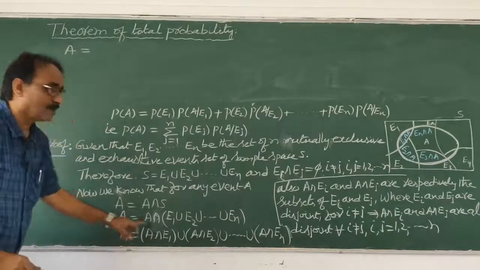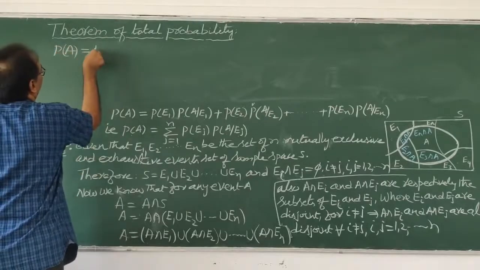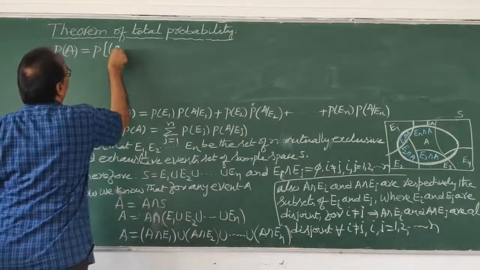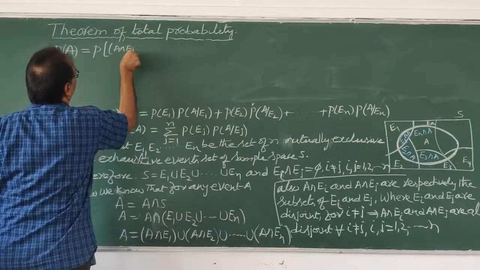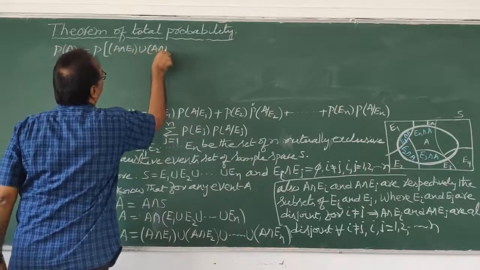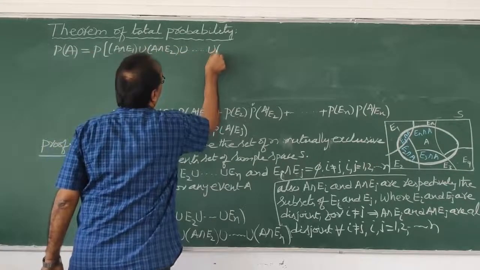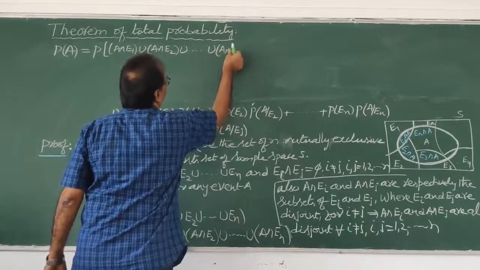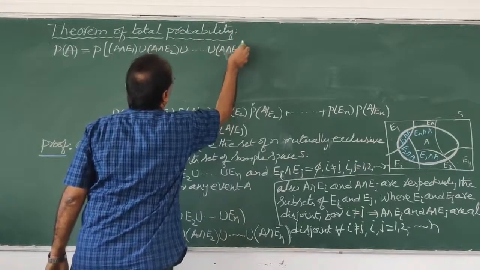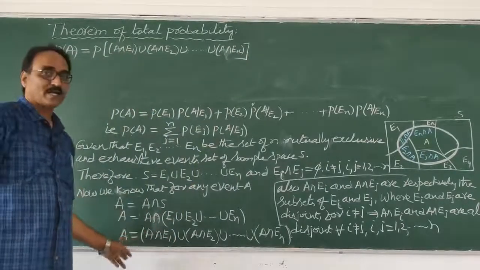Now I applied P. P means probability. So P of A is equal to P of the entire thing. The entire thing means A intersection E1 union A intersection E2 union and so on, union A intersection En. My dear student, I didn't do anything. I just added P, probability, on both sides.